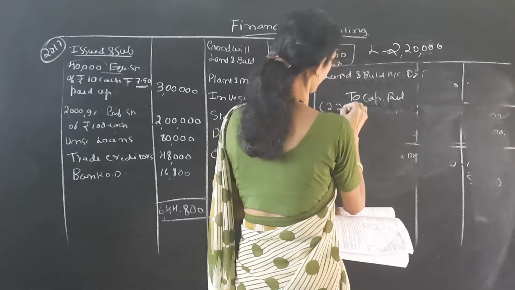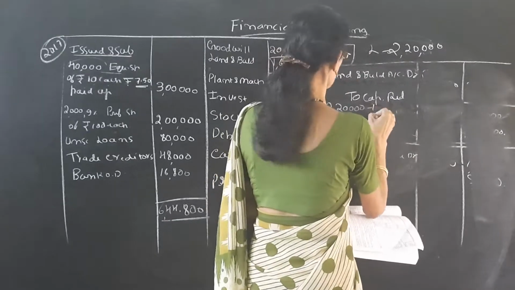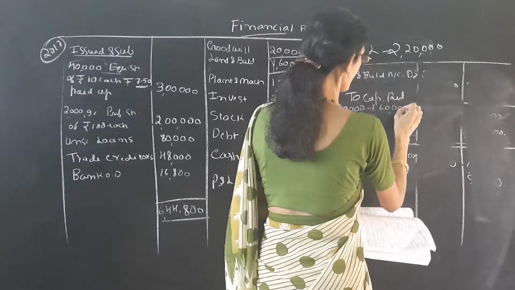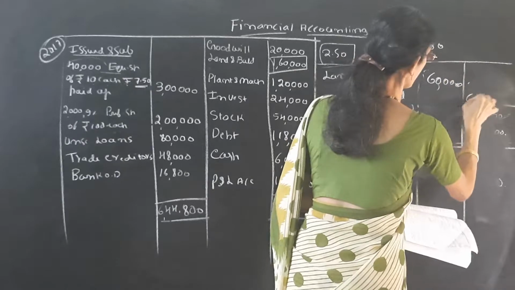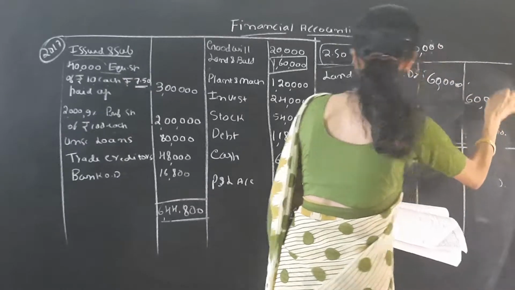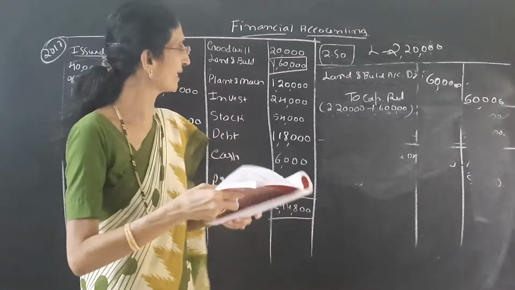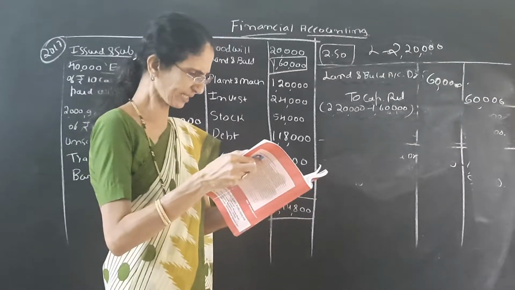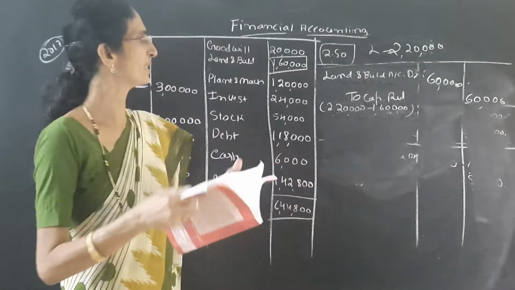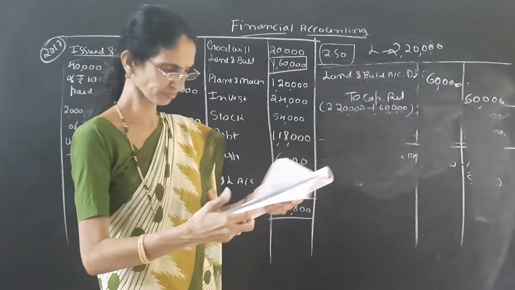So 2,20,000 minus 1,60,000, that means 60,000 should be transferred to capital reduction account. So land and buildings account debtor to capital reduction account, amount is 60,000.